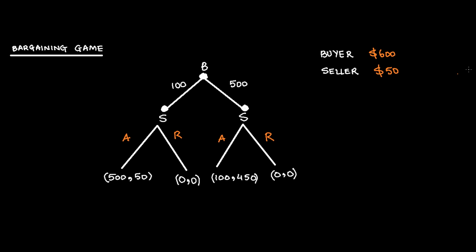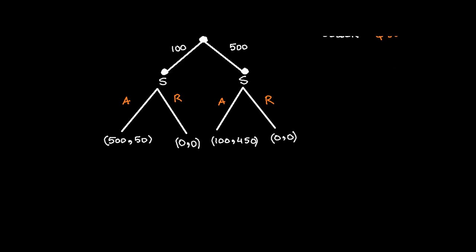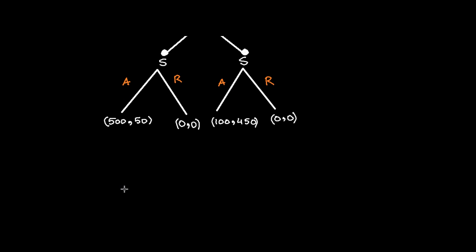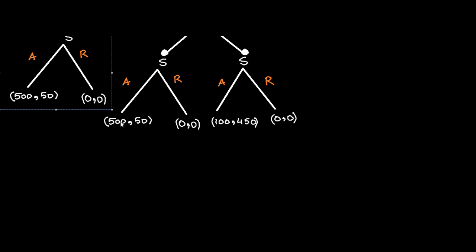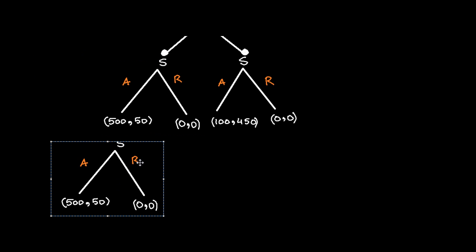So there are three subgames here. The first one is this game. Let me just copy it, this game here, and the other subgame is this.